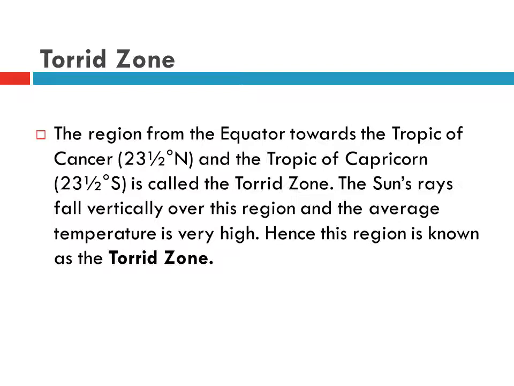Torrid zone. The region from the equator towards the Tropic of Cancer, 23 1/2 degrees north, and the Tropic of Capricorn, 23 1/2 degrees south, is called the torrid zone. The sun rays fall vertically over this region and the average temperature is very high. Hence, this region is known as the torrid zone.